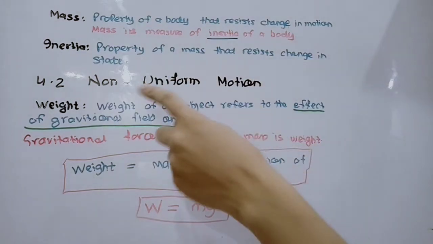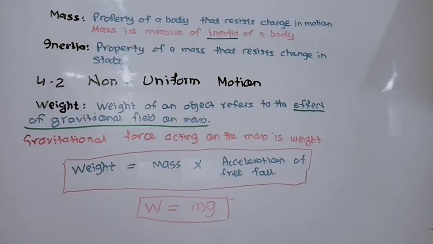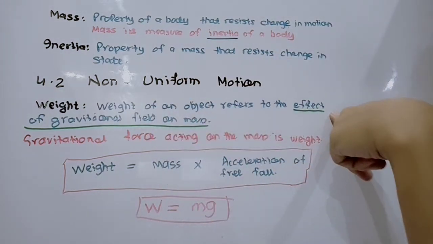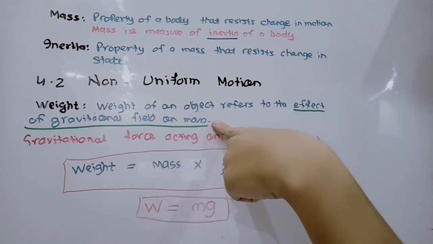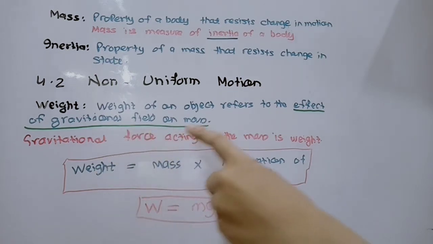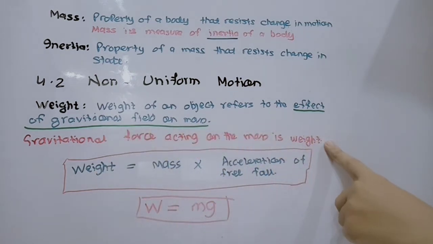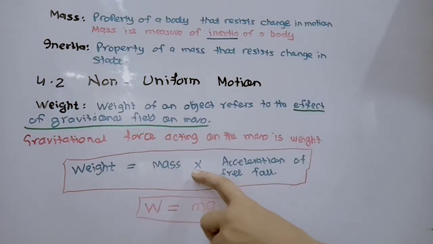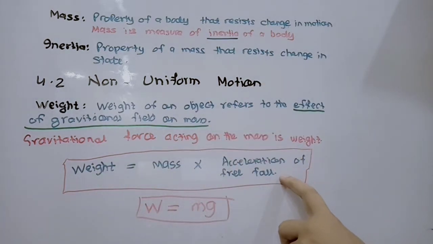Now section 4.2 is non-uniform motion. Starting non-uniform motion, our first definition is of weight. Weight of an object refers to the effect of a gravitational field on mass, or weight can also be defined as the gravitational force acting on the mass. The formula that defines weight is derived from F equals ma. That is, weight is mass multiplied by acceleration of free fall, which can also be written as W equals mg, where m is mass and g is the acceleration of free fall.